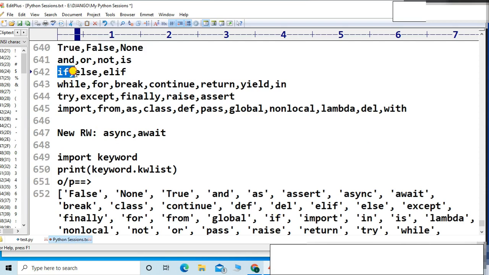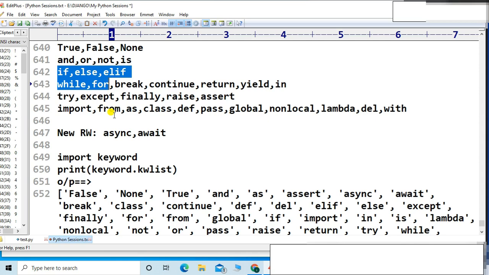So you can see that if, else, elif, while, for, these are the loops. Okay, these things are in Python, but some things are missing in Python, right? Those words are absolutely fine, they are present in Python. Some words are missing. In C language, for example, there are some words.